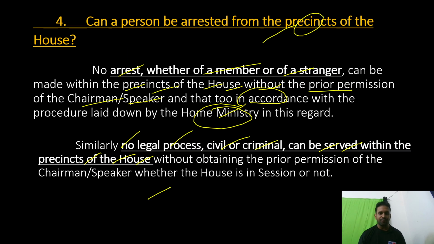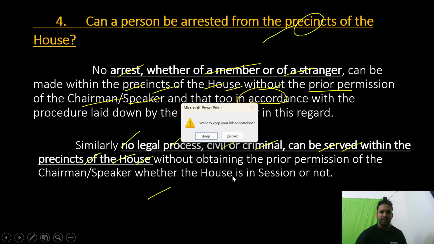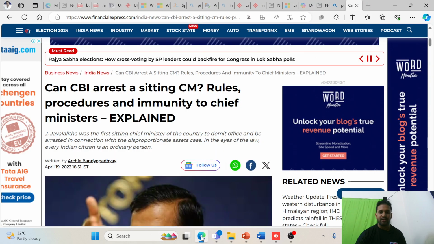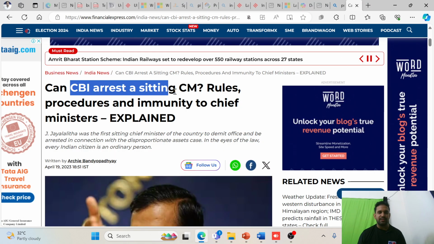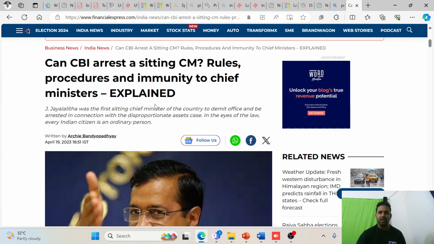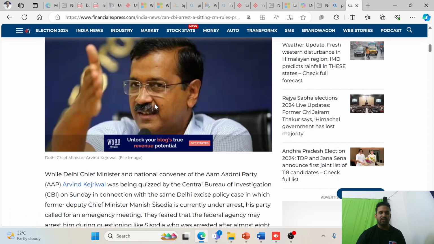Okay, fine. Now let us also see in the Financial Express, one particular news has come. Let us see that news also. Okay, you can see here. Can CBI arrest a sitting CM? Let us see the rules and regulations. Here it is properly given, my dear students, that whatever I explained is the same thing for the CM and cabinet minister. I already told you at the starting of the lecture. Same, because Arvind Kejriwal has been arrested.